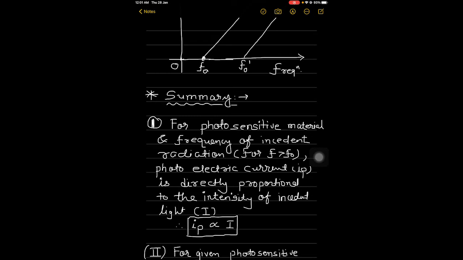Let us now see if this wave picture of light can explain the observations on photoelectric emission given in the previous section or not.